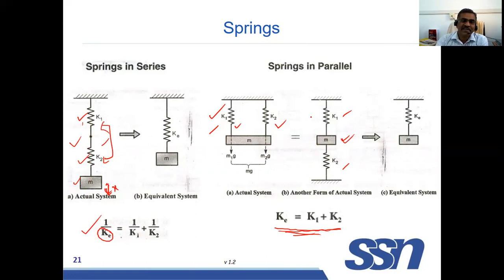Here the deflection of spring 1 is equal to the deflection of spring 2. Why? The body is moving, say, downward at a distance of x. Then the displacement of the spring is x, and this displacement is also x. Both are the same. So this is also parallel. Then you have to use this equation: k equivalent is equal to k1 plus k2. This looks like series, but it is parallel. But this is series, right? So similarly, you have to analyze the problem and find the equivalent stiffness.